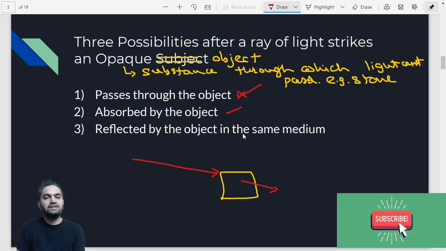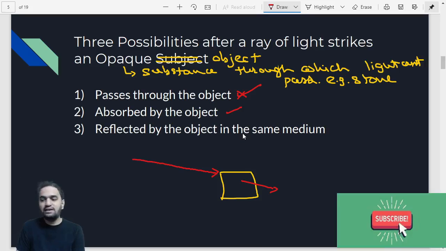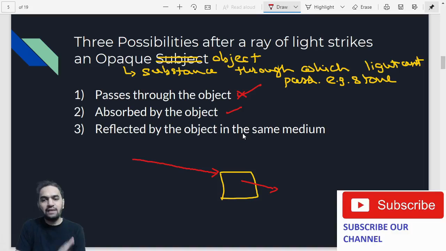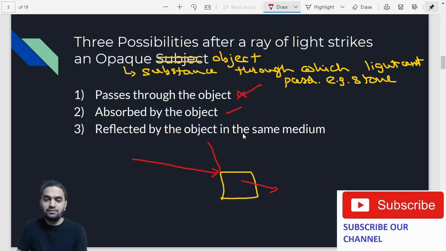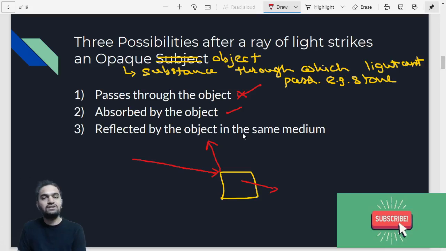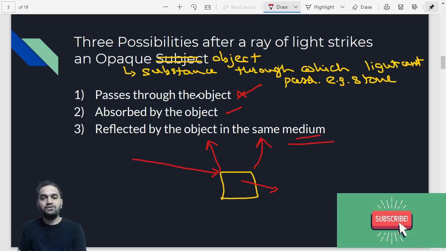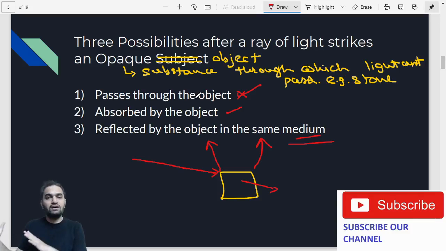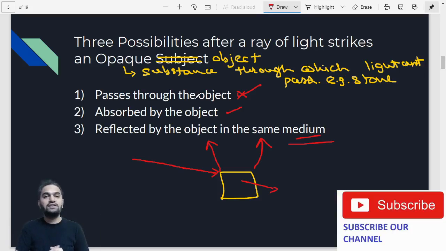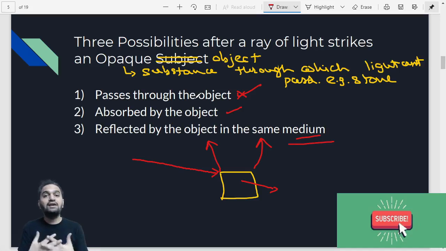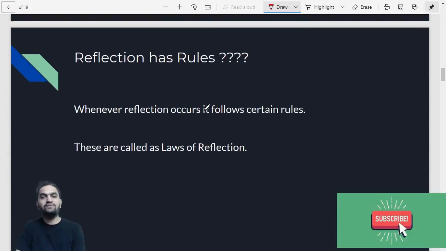And reflected by the object in the same medium. So this is also possible, that the object is neither letting the light pass nor absorbing the light. Instead, it is reflecting the light. That is the third option, in the same medium. After striking, if the ray of light bounces back in the same medium, then it is called reflection. So there are three possibilities: either the object lets the light ray pass, or it absorbs the light, or it lets the light ray reflect, that is, bounce back in the same medium. So we have seen three possibilities of what happens to rays of light when they fall on an object.